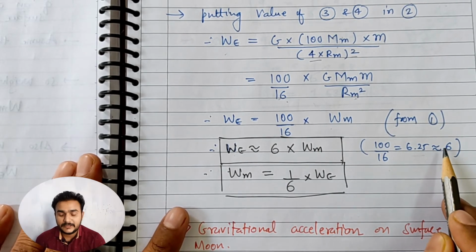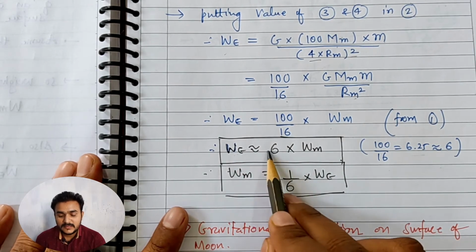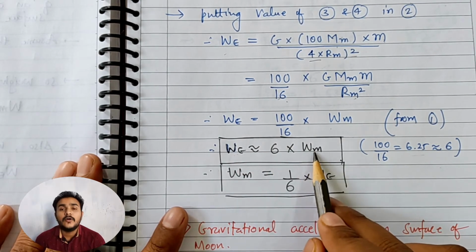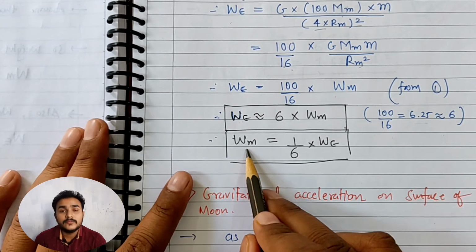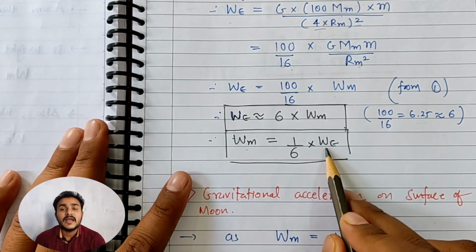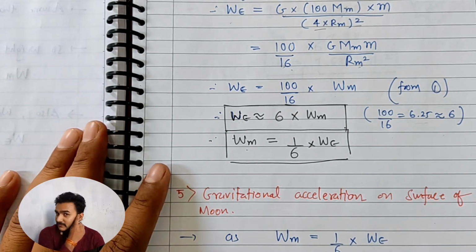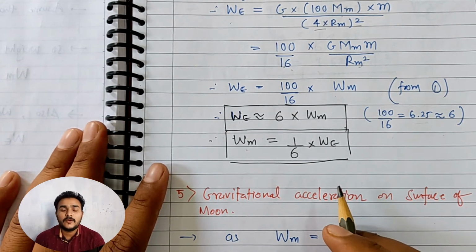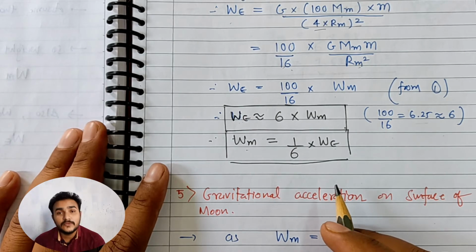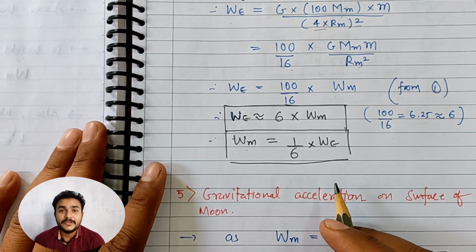We can round it off. So weight on earth is equal to 6 times weight on moon. So weight on moon is equal to 1 by 6 times weight on earth. For example, if we have 6 Newton of weight on the surface of the earth, then on the moon surface it will be 1 Newton.